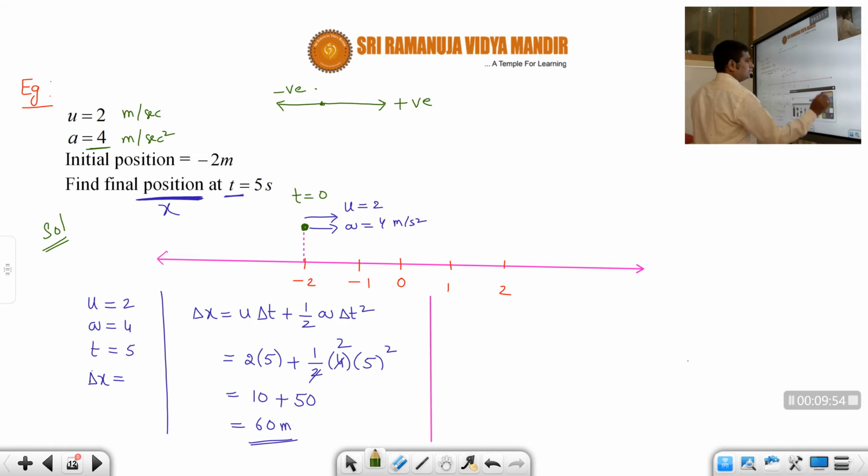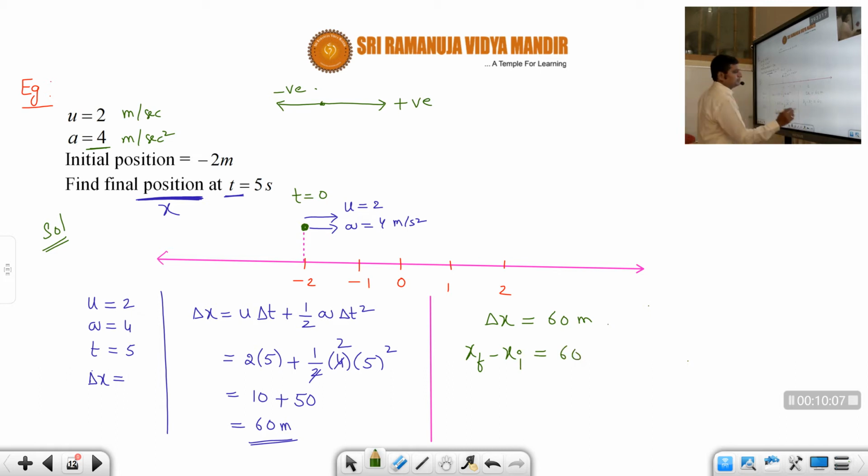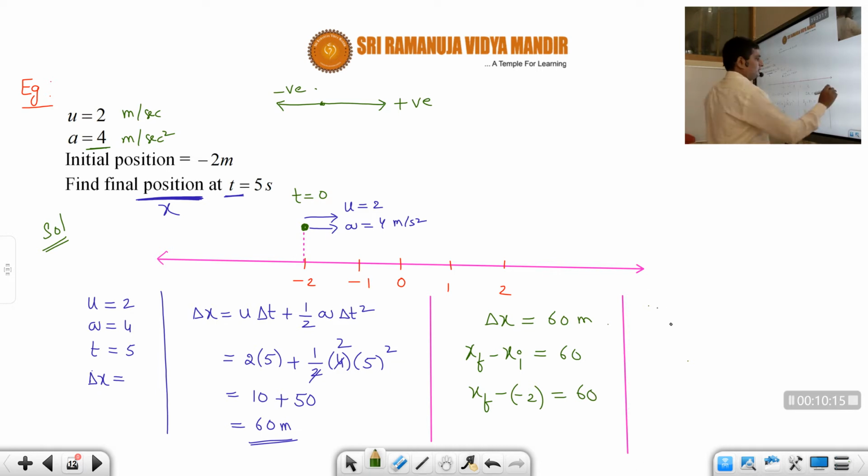Now what is the position? Just now we got delta x is equal to 60 meters. What is delta x? x final minus x initial. Final position minus initial position is 60. What is the initial position? Minus 2. So xf minus of minus 2 is equal to 60. So that means xf plus 2 is equal to 60. xf is equal to 60 minus 2, that is equal to 58 meters.